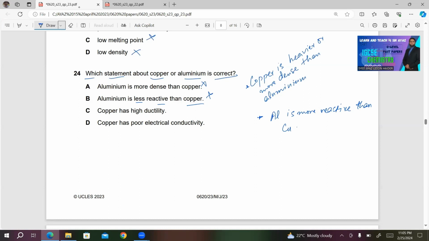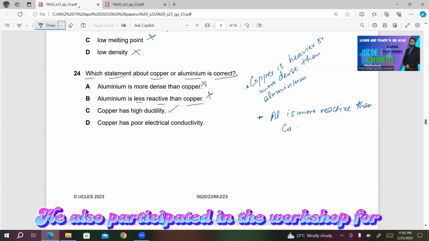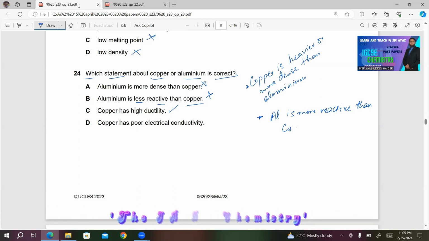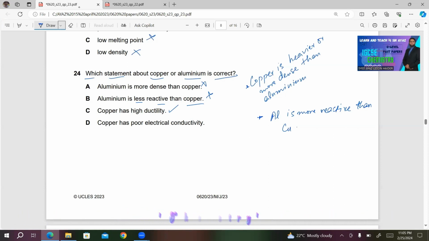This is incorrect. C, copper has high ductility. This looks correct to me because copper is used in electrical wires due to its high ductility. Ductile means to be converted into wires. So I'm reading the last statement for your convenience. D, copper has poor electrical conductivity. This is incorrect. So C will be the right answer for MCQ number 24.